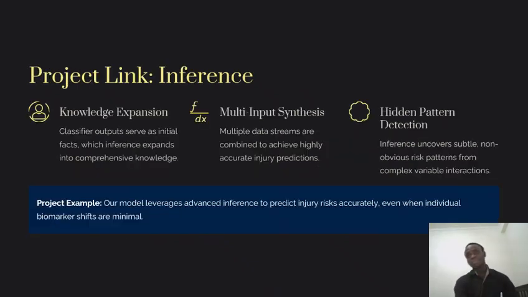So how do I use inference in my project? In practice, a classifier in my model might output a simple fact, like player A has high fatigue levels. The inference layer then combines this stated fact with other data points, such as the hydration levels from the biomarkers of that specific player with high fatigue, to predict a specific likely strain.